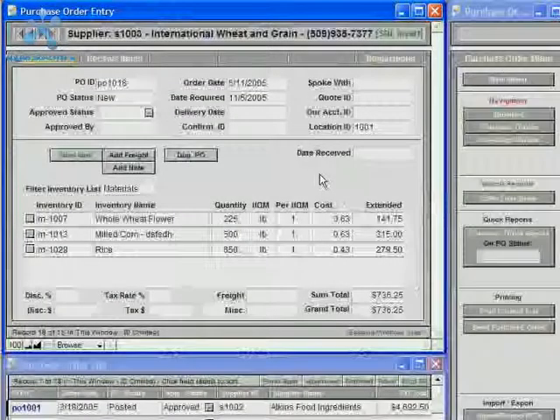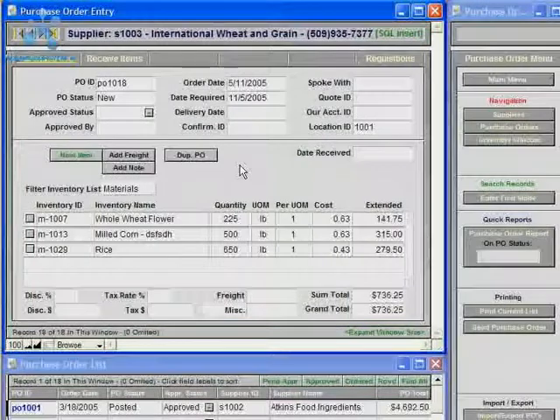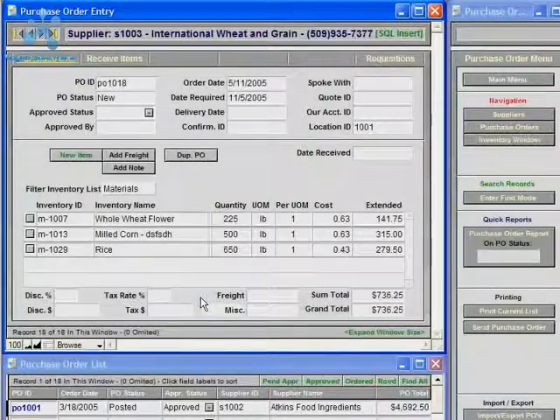and I'm going to go ahead and reduce this window size. And now you could just print this purchase order and do any other data entry prior to printing the purchase order if needed.